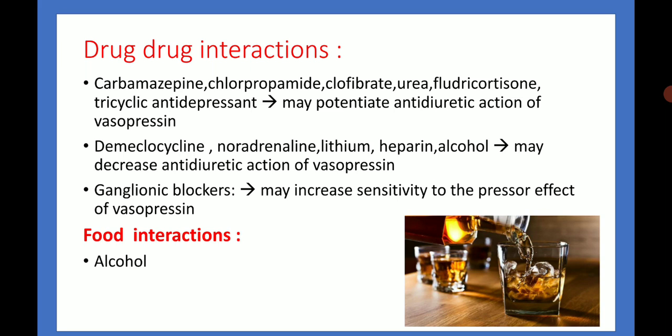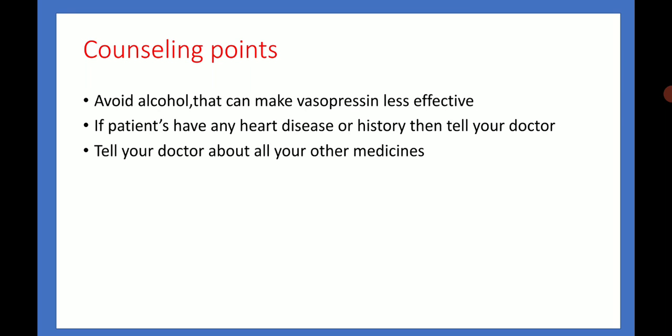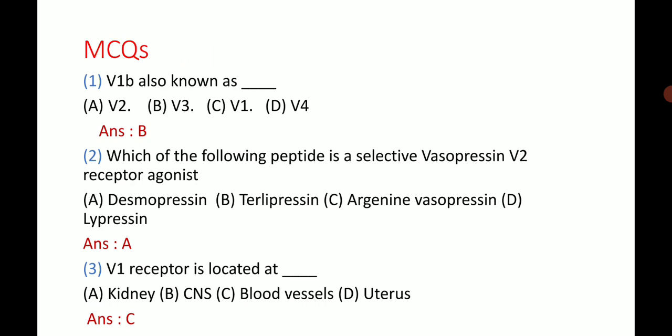And ganglionic blockers may increase sensitivity to the pressor effect of vasopressin. Then food interaction: alcohol reduces the effect of vasopressin. Counseling point: avoid alcohol, which can make vasopressin less effective. If a patient has any heart disease or history, then tell your doctor about all your other medicines.